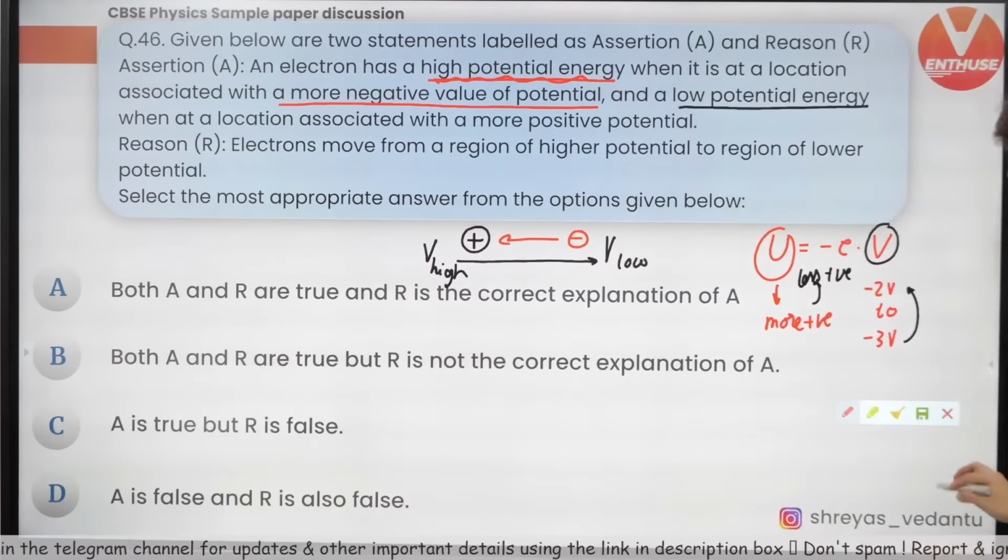Moving on to the next question, 50th question coming up on your screen now. Based on probably some subjective types, what you have is a charge which is hanging, a standard question.